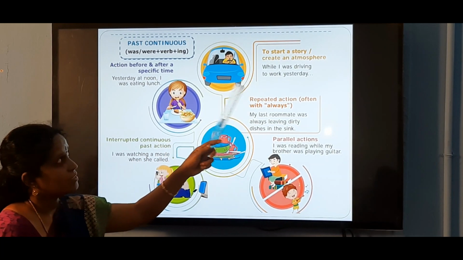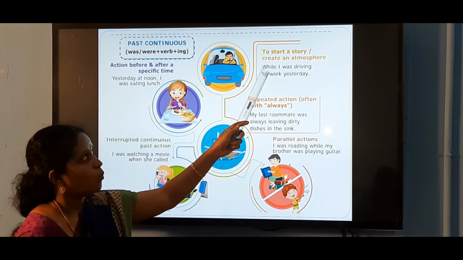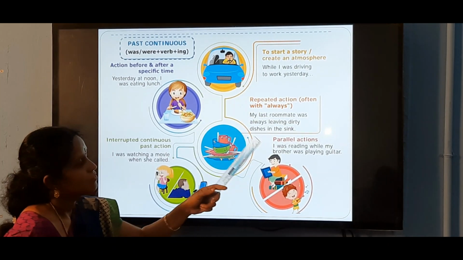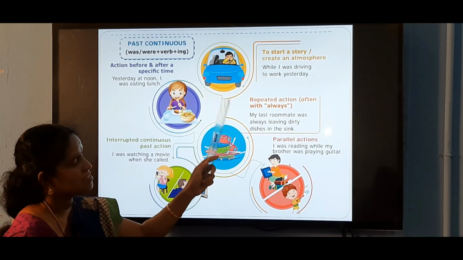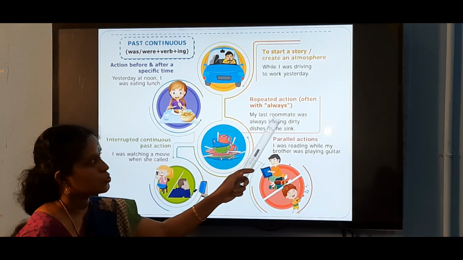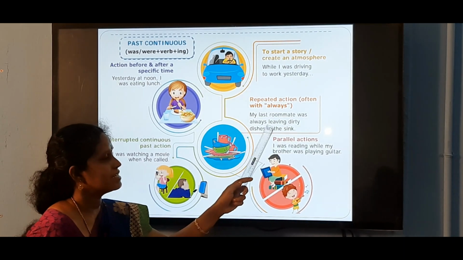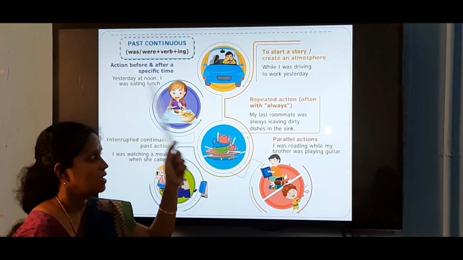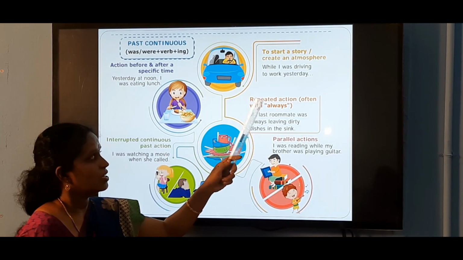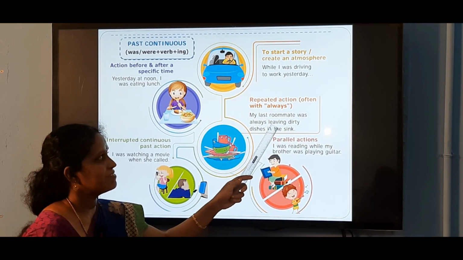To start a story, to create an atmosphere, we use past continuous tense. While I was driving to work yesterday, I was driving. For repeated actions in the past, we use past continuous, with the word always. My last roommate was always leaving dirty dishes in the sink. Was leaving, past continuous. He is not my roommate now, he was my last roommate, so he used to leave his room sink very dirty.